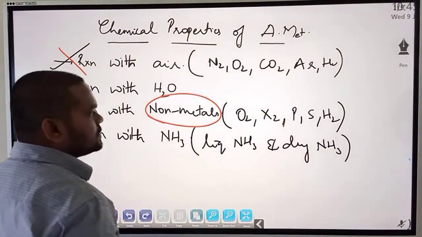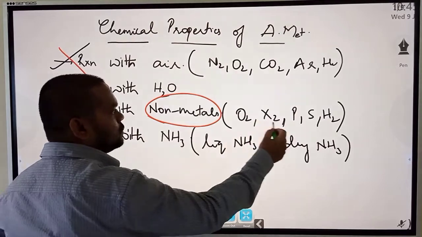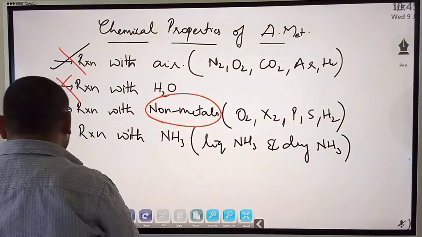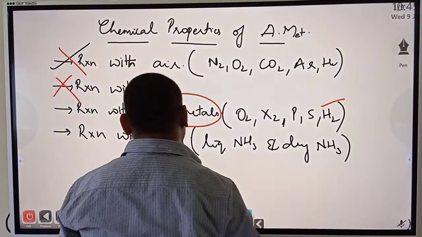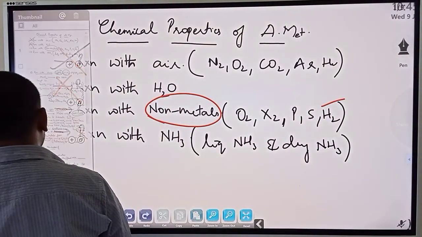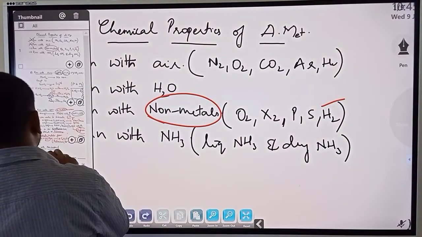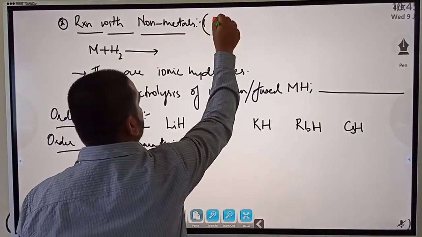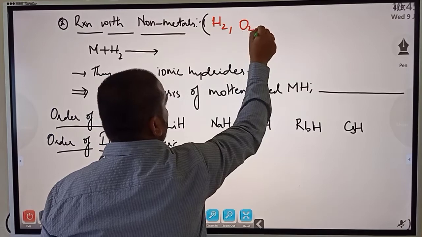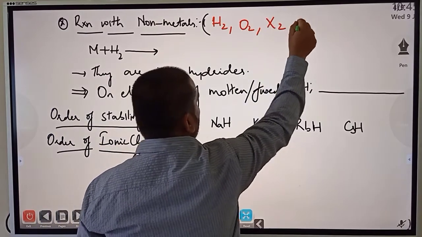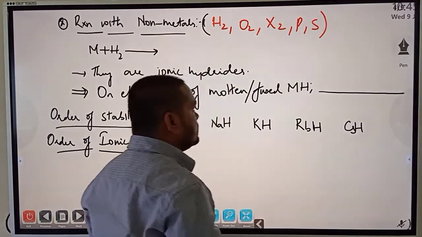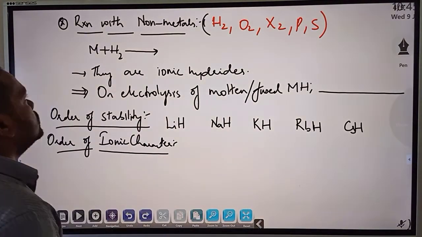In the non-metals we have various things again: oxygen, hydrogen, halogen, phosphorus, sulfur. So let's begin with hydrogen first. Okay, so reaction with hydrogen. As I said, non-metals we have hydrogen, oxygen, halogen, phosphorus, sulfur, ammonia will be later. So first talking about this.